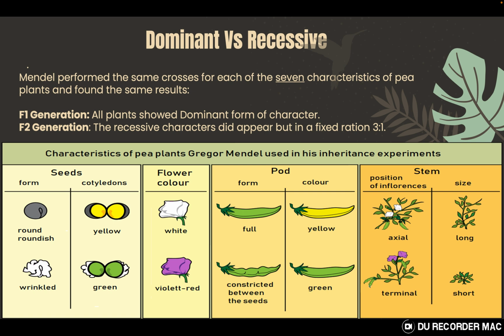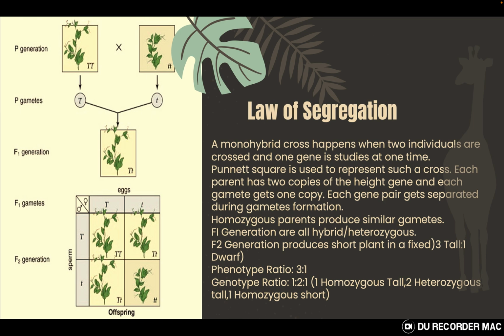But in the second generation, the recessive character appears, but in a very limited quantity. If we put it to a ratio, it was in a ratio of 3:1. And this 3:1 is also sometimes put up as the law of segregation. The law of dominance and the law of segregation have very little difference, because practically they speak about one character and the inheritance of that one character over 2 generations.